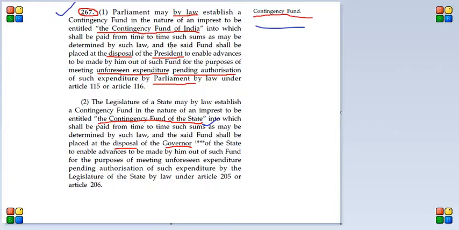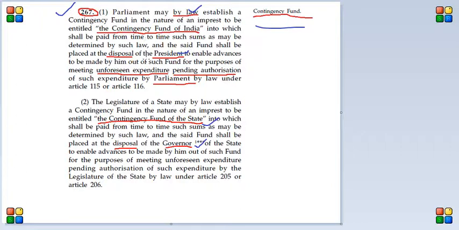Another thing is that contingency fund of India will be under the disposal of the president, and contingency fund of a state will be under disposal of the governor. And another thing that we have to remember is that Parliament has to establish it by law. A law needs to be passed to make a contingency fund.